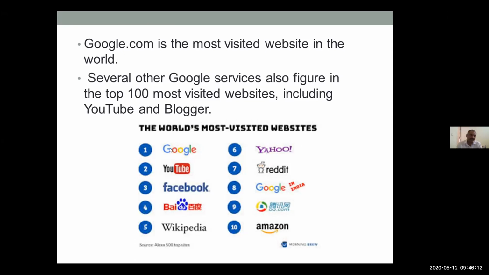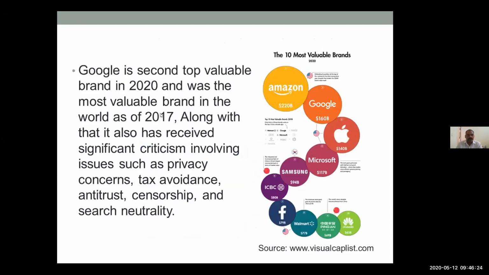So Google is in the top, and some other services are there which are widely used by the public. About Google, it was the second most valuable brand in 2020 and was the most valuable brand in the world as of 2017. Along with that, it has also received significant criticism involving issues such as piracy concerns, tax avoidance, antitrust, censorship, and search neutrality.